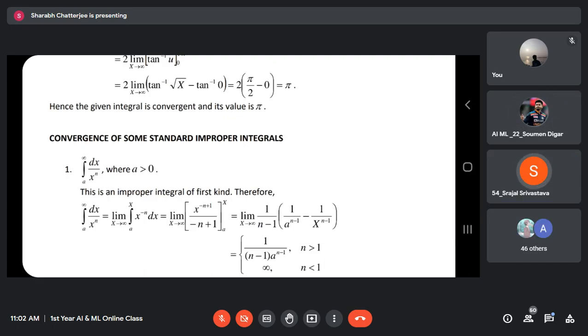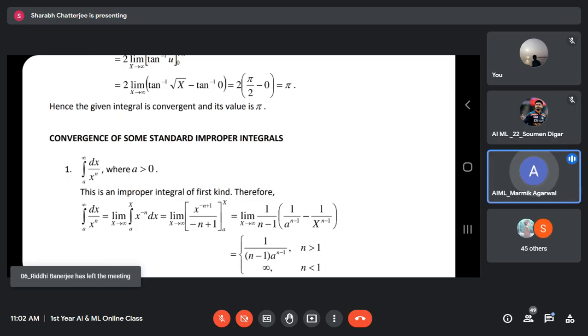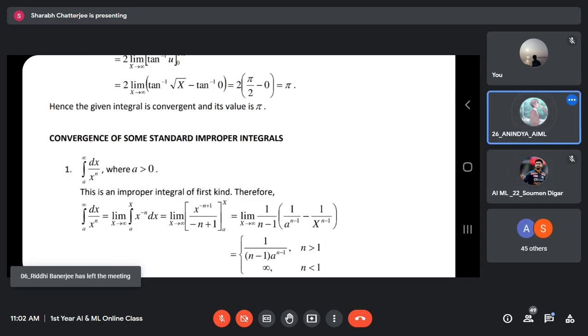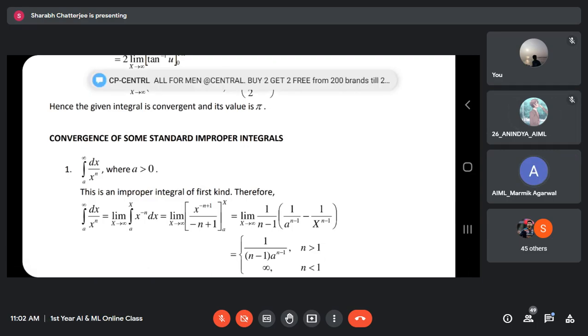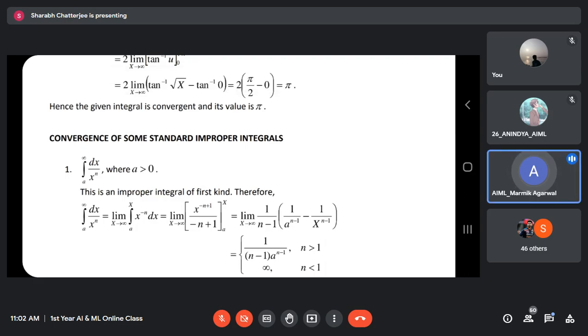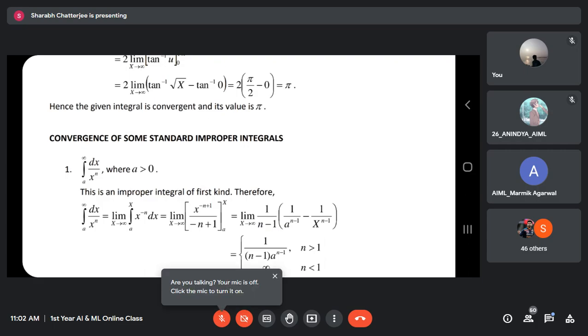Infinity over infinity is the form. What is the answer? This is my question: limit x tends to infinity, x by e raised to x. What is the answer?